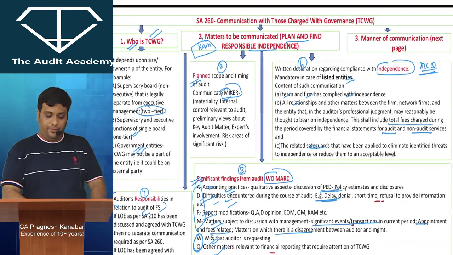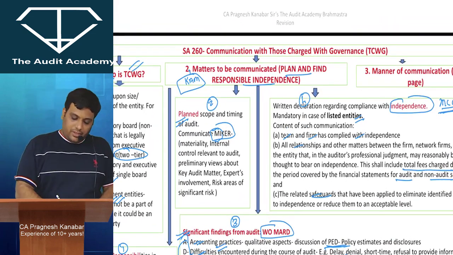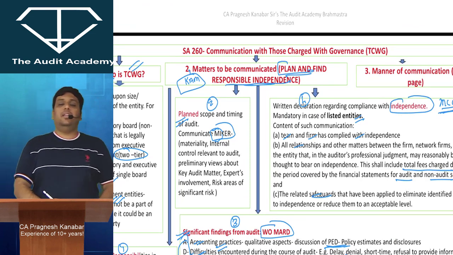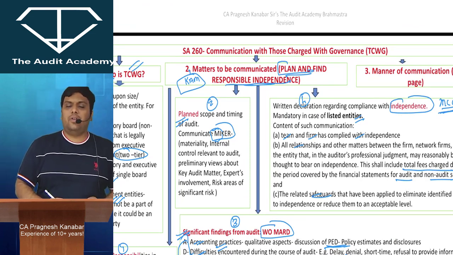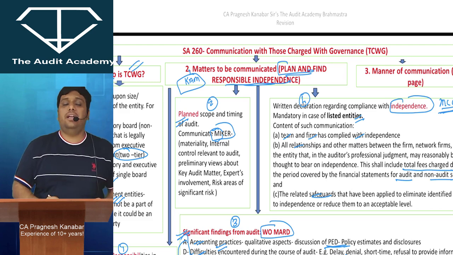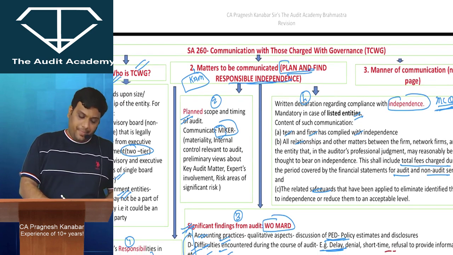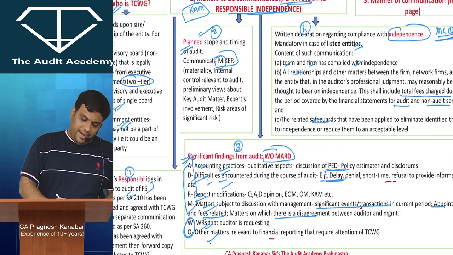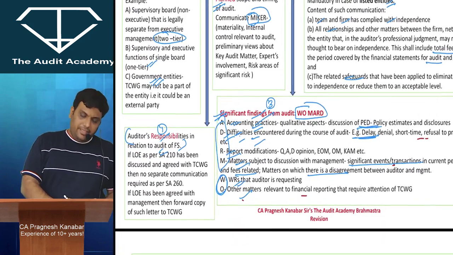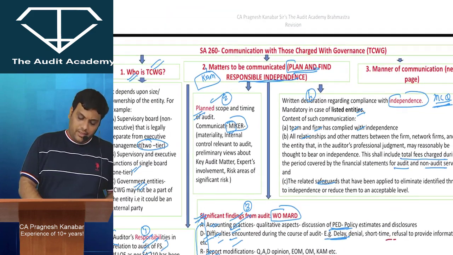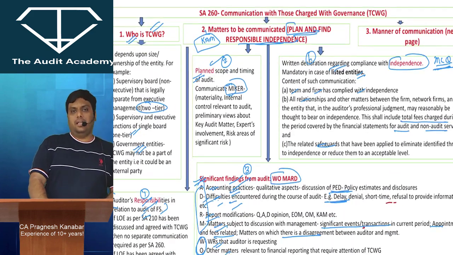So everyone over here, 4 matters. Come on, what are those 4 matters to be communicated? Now this is the code word: Plan and find responsible independence. Plan and find responsible independence. So everyone over here, planned scope and timing of audit. Find means findings. Responsibilities means responsibilities of the auditor. And then independence, written declaration.